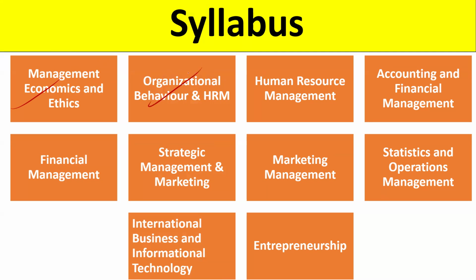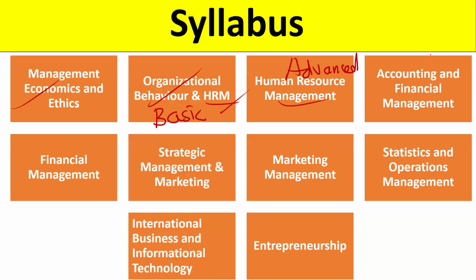After that, another unit is organizational behavior, how a person behaves in an organization, as well as the basics of human resource management. Now you will say, sir, human resource management has been written twice. Unit 2 is the basic version, and unit 3 is the quite advanced version of HRM.